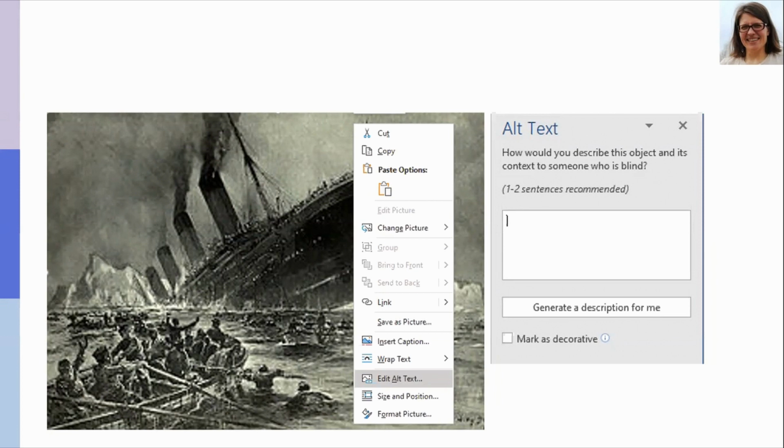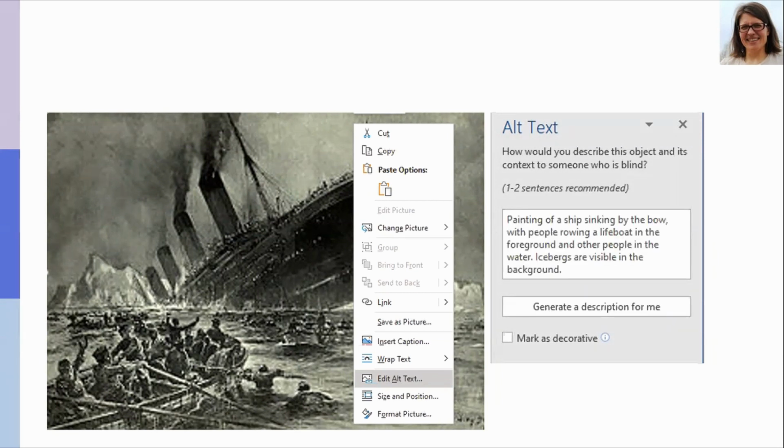But I have to warn you that the quality is not very great at the moment. If you would add an automatic description for this image, the painting would say that a battleship in the water. But here we have written the alternative text ourselves, and the text is as follows: painting of a ship sinking